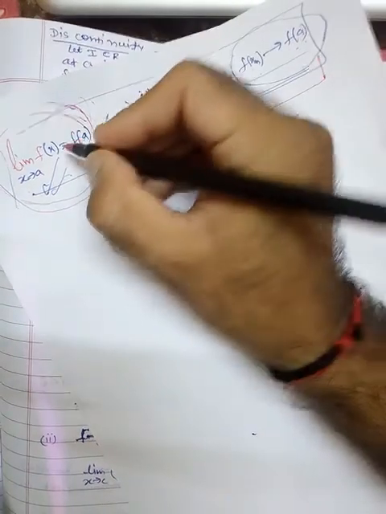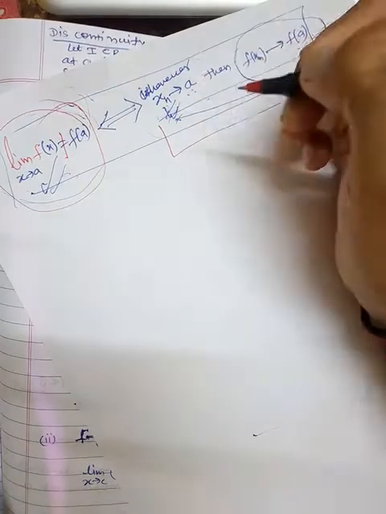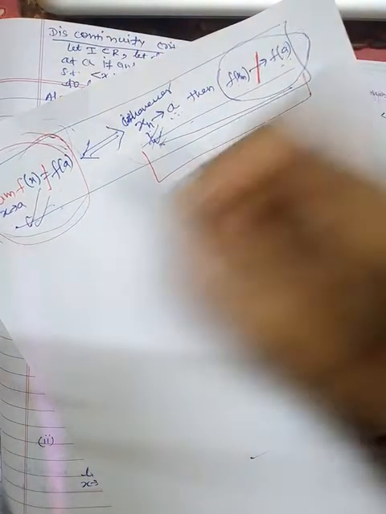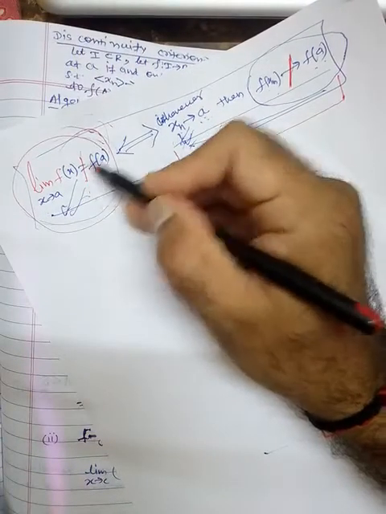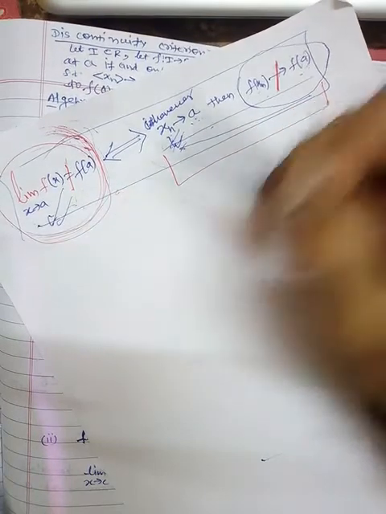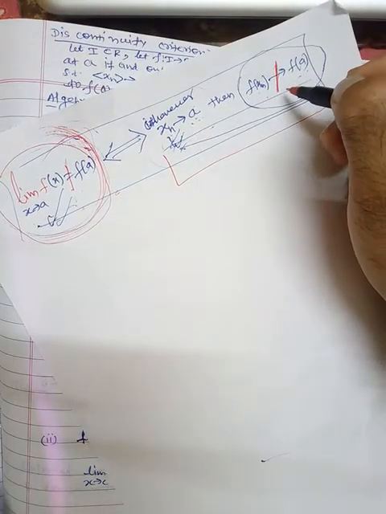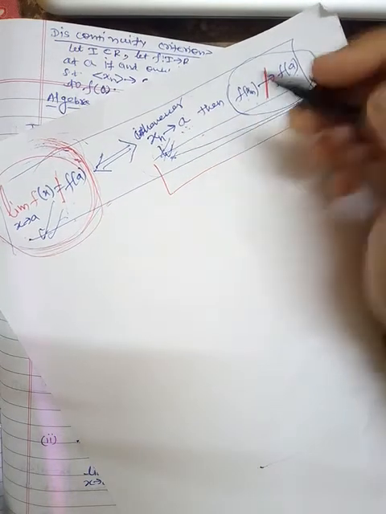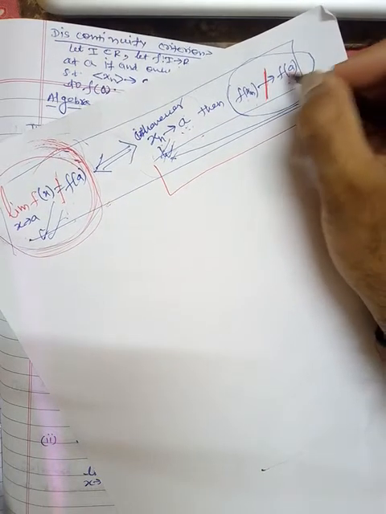So this is the discontinuity criteria. Here is an inequality, here is not equal to, here is not tending to. So this is not a continuous function. On the converse part, whenever xn is tending to a, f of xn is not tending to f of a. So this is the discontinuity criteria.